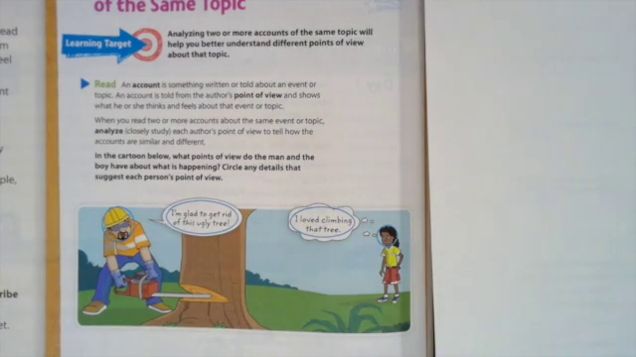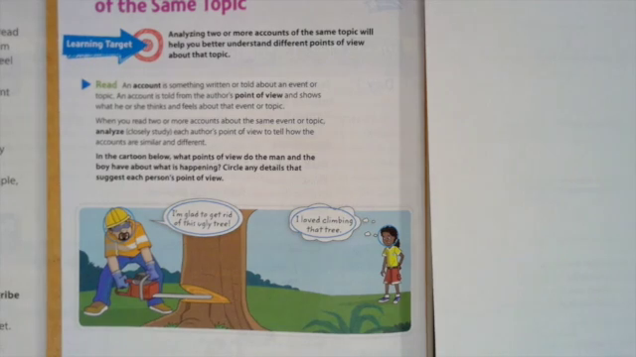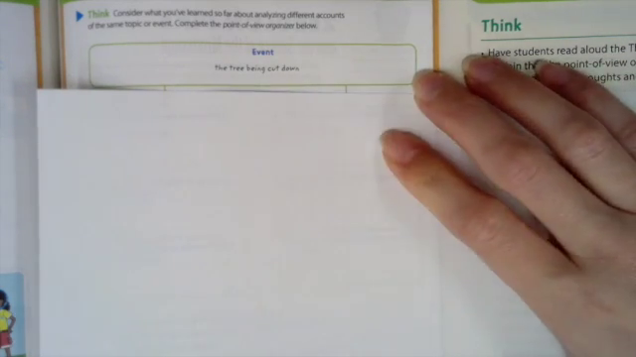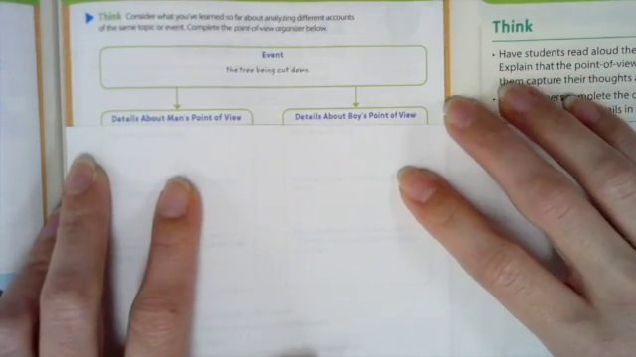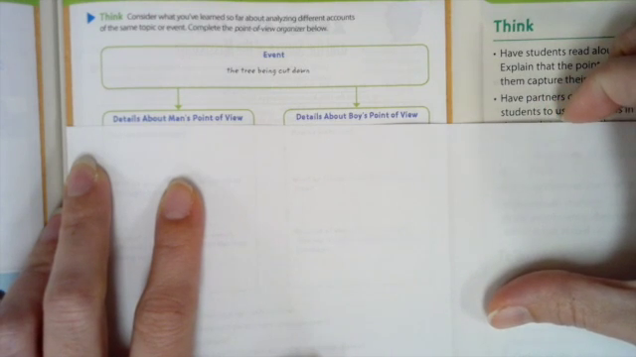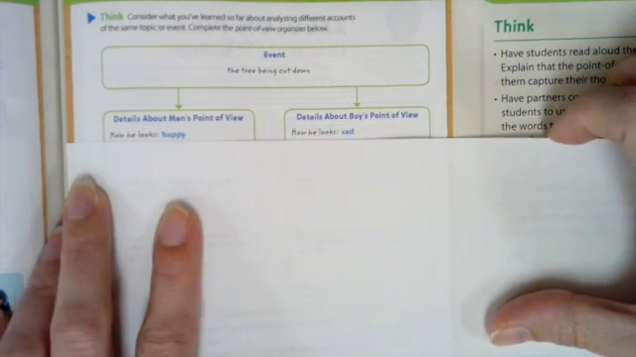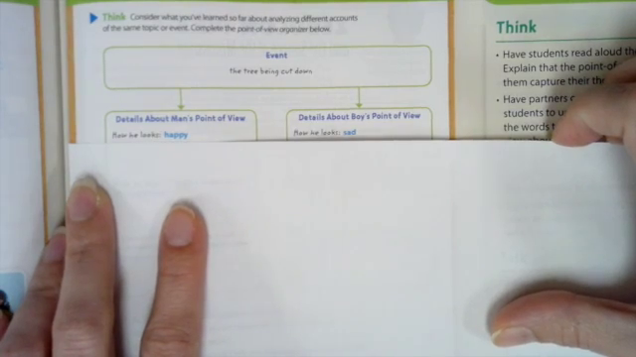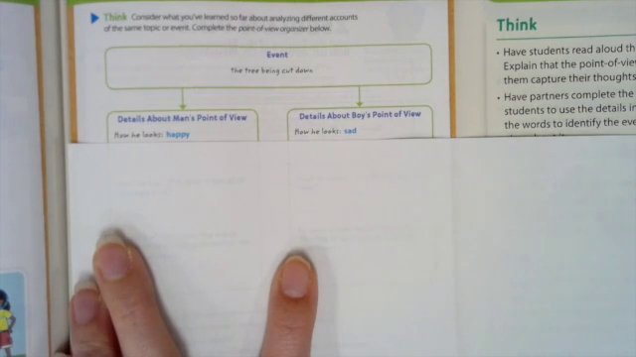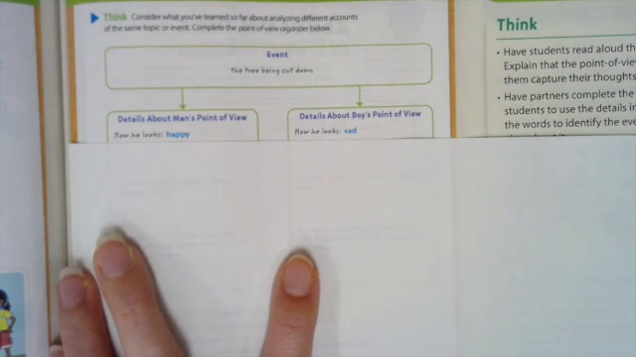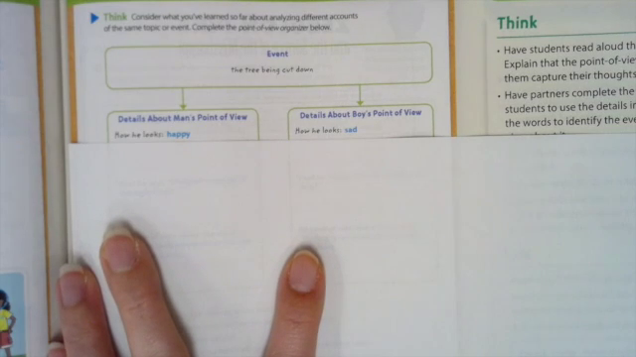So we're going to look now at the chart on page 235. The event that we are talking about is the tree being cut down. They already filled that part in for us. Now we're going to analyze the two points of view, the details about the man's point of view and the details about the boy's point of view. So the man looked happy in the picture and the boy looked sad. I kind of said he looked worried or anxious, but he does look sad. You don't necessarily have to put sad. You could say he looked worried.